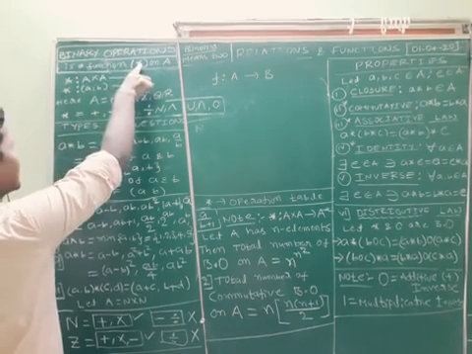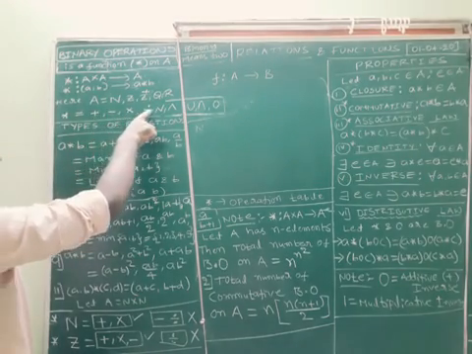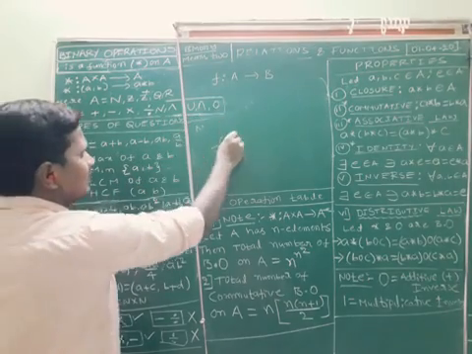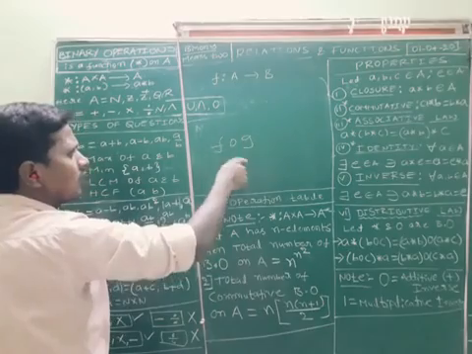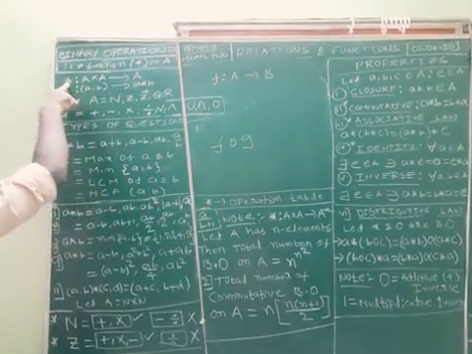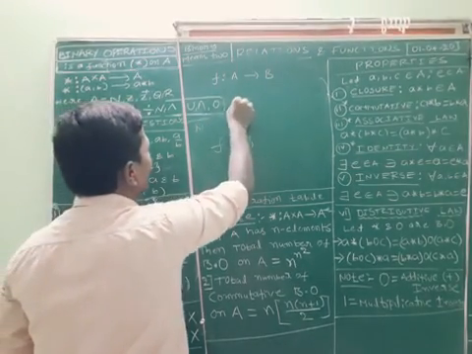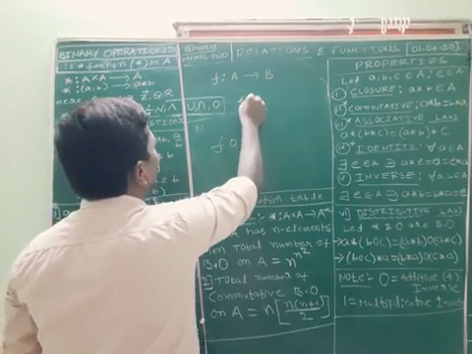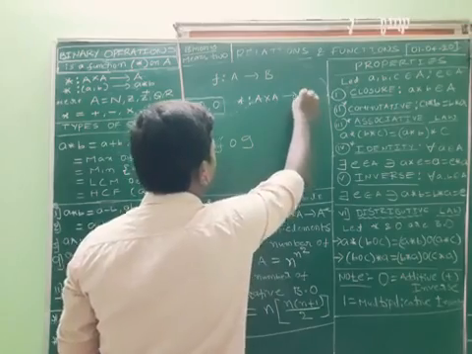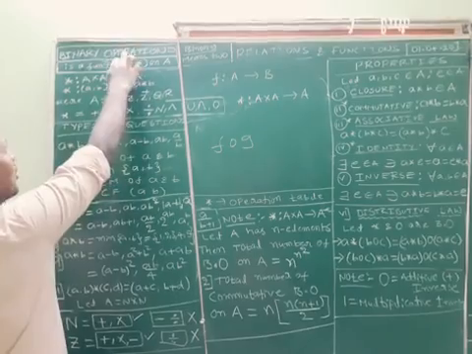Instead of plus, minus, into, division, or union, intersection, or f circle g, the composition of functions, everything will simply be written as star. Star is a function. From where to where? From A cross A to A, because we are saying that this is a binary operation.